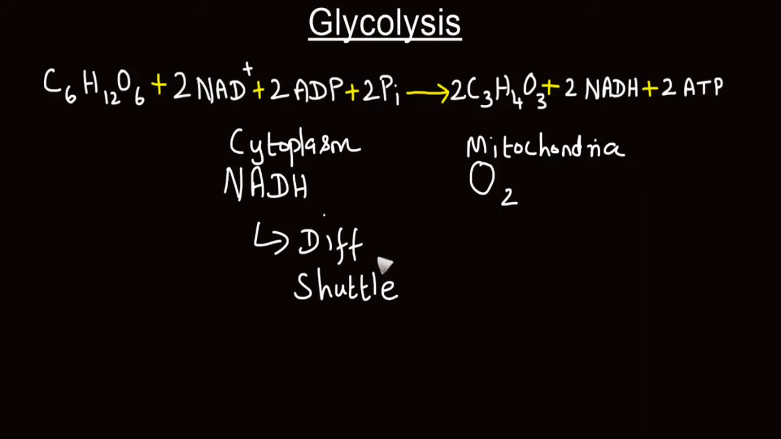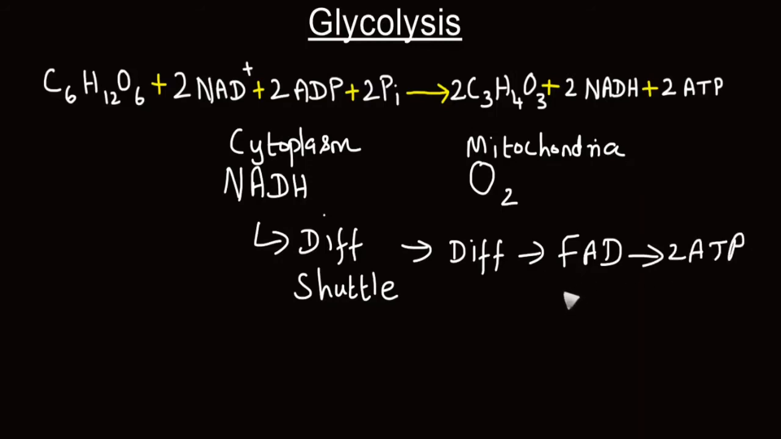Based on the shuttle system, the molecule that is going to accept these electrons also becomes different. If FAD accepts these electrons and passes them on to oxygen, there will be production of 2 ATP molecules. On the other hand, if NAD accepts these electrons, upon passing them to oxygen, there will be production of 3 ATP molecules.